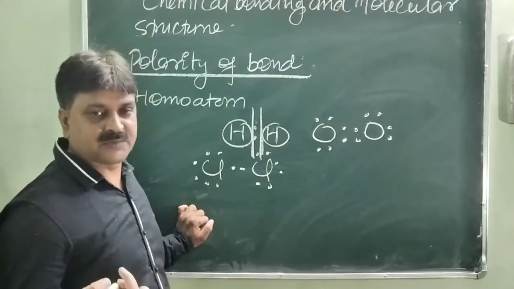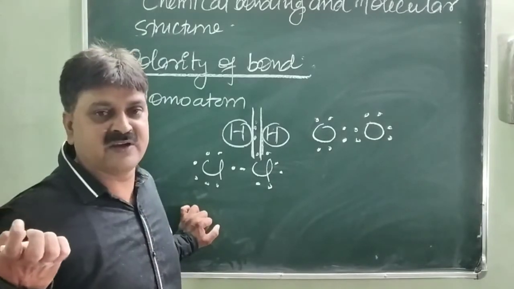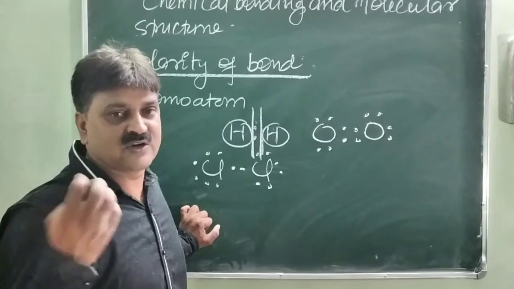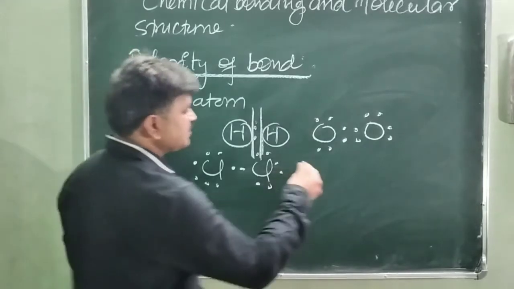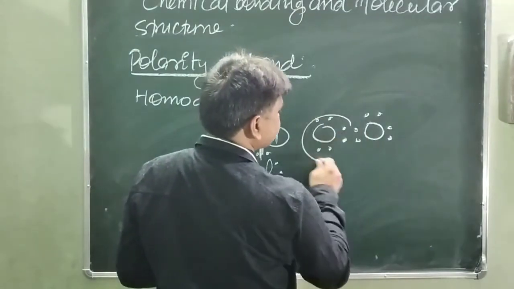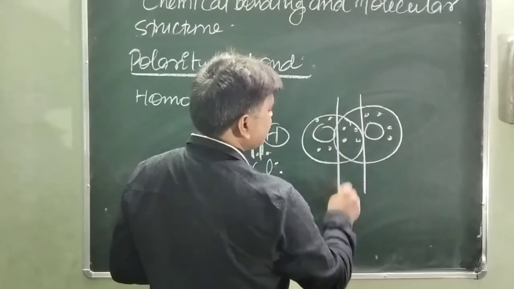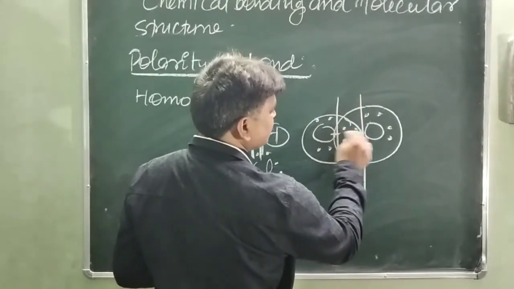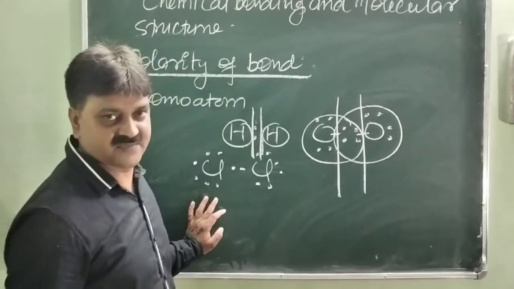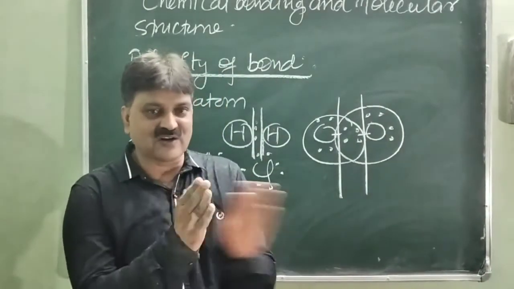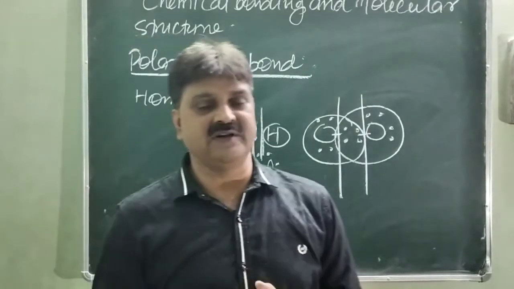You know electronegativity? The tendency of an atom to attract the shared electron toward itself in a molecule is called electronegativity, for covalently bonded electrons. So here you will see oxygen bonded to oxygen, and the shared electron is present between the centers of the two oxygen nuclei. There is no polarization of electrons. Why? Because both atoms have the same electronegativity.